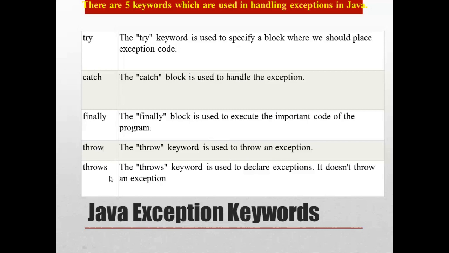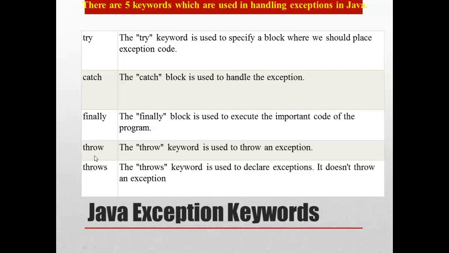And next comes throws. The throws keyword is used to declare an exception. It doesn't throw an exception. Instead, it specifies that there may occur an exception in the method. It is always used with a method signature, that is, the header of a method. At the header of a method, this throws keyword is used.